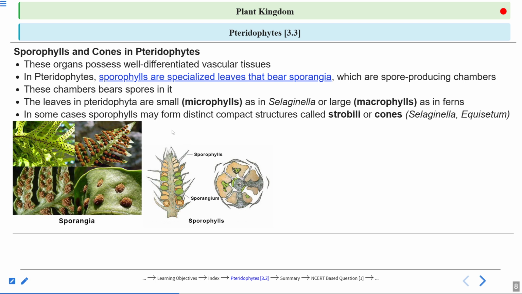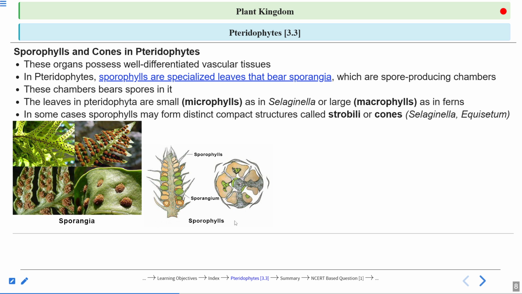Here you can see some of the leaves. Now here, this is the ventral surface of the fern. What do you see? Small dot-like structures. These structures are actually the spore-bearing structures, called sporangia. The sporangia are present on the leaf, and that is why this leaf is called sporophyll. So in different types of ferns you can see how the sporophylls are arranged, right?